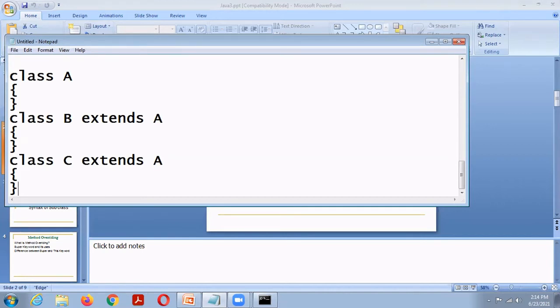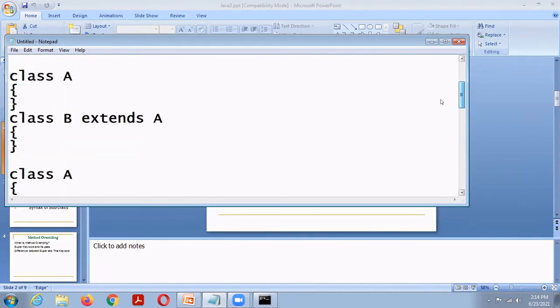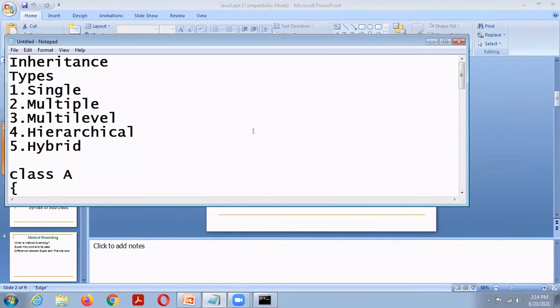More than one subclass are derived from only one superclass. That is called hierarchical inheritance. Hybrid inheritance is a combination of any two inheritance. So Java supports single, multi-level, then hierarchical inheritance.